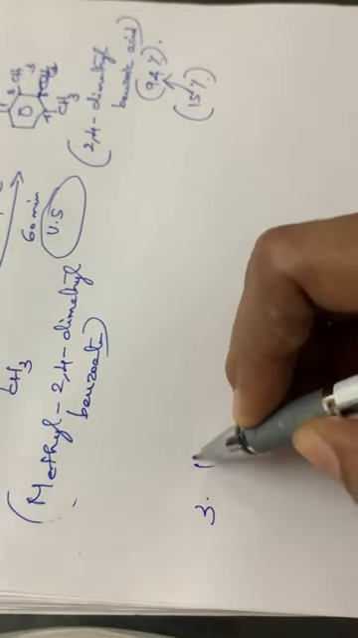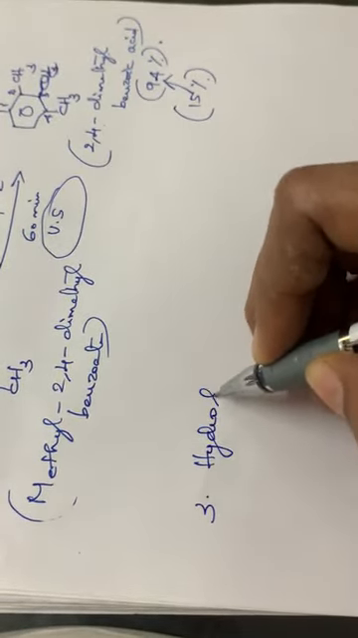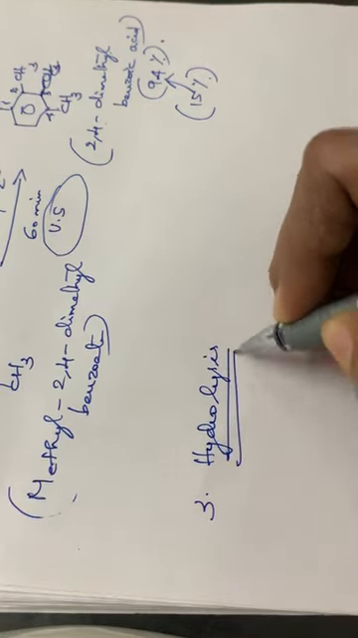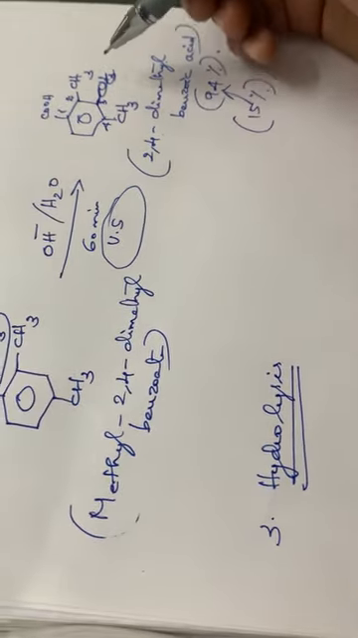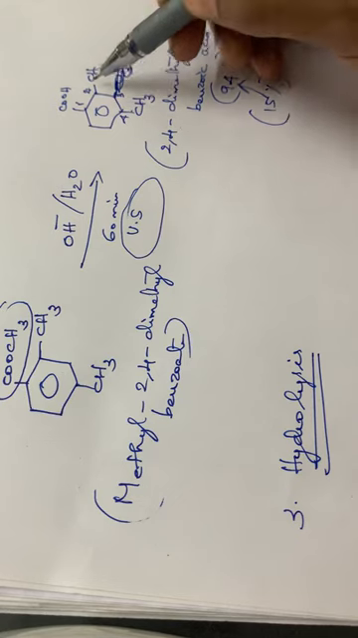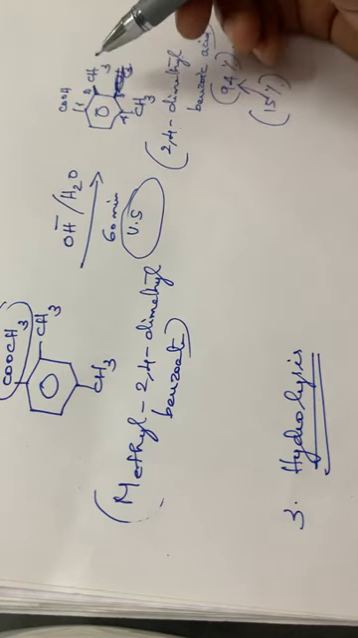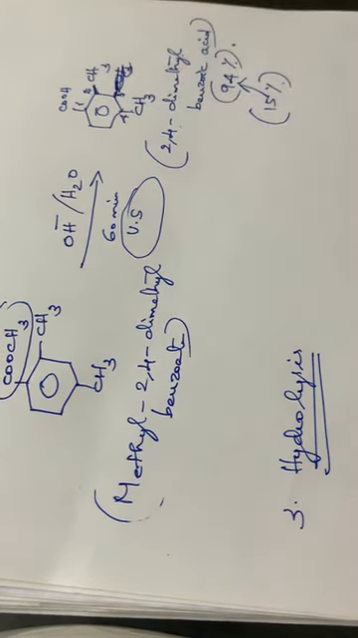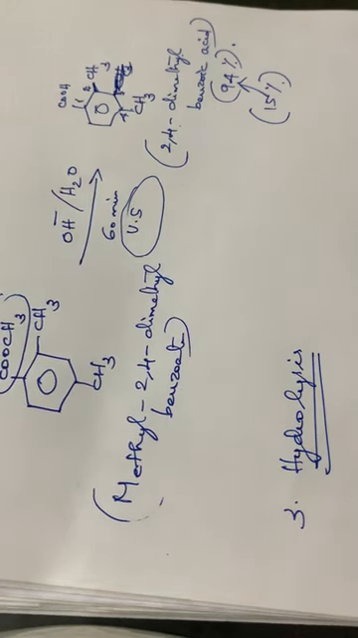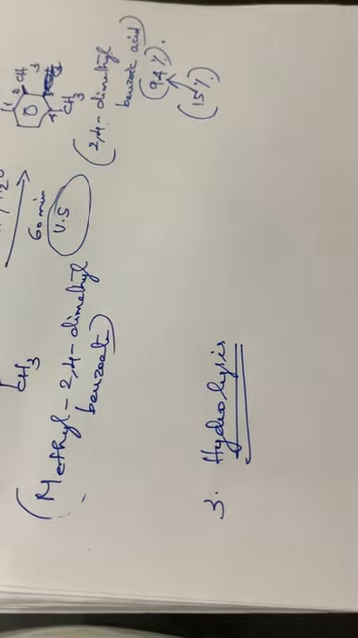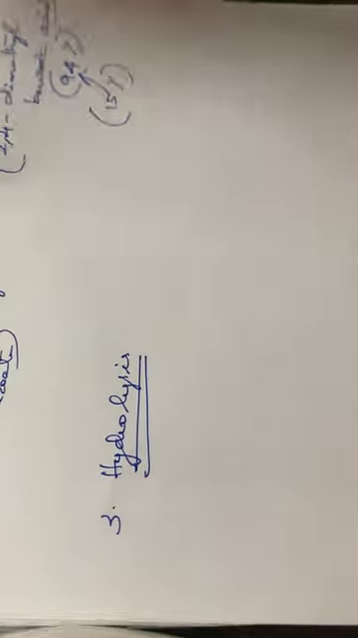Then the third one, that is the hydrolysis reaction. See here in the textbook, the methyl group is given at the third position. You have to correct it and write it at the second position. Then the next one, that is the hydrolysis, so hydrolysis of a CN group.